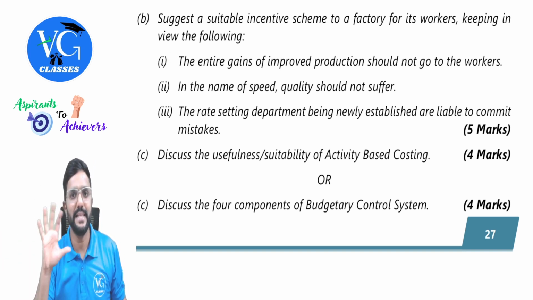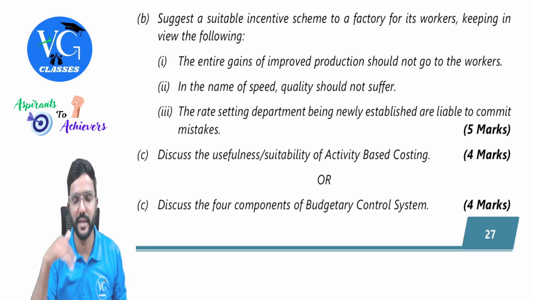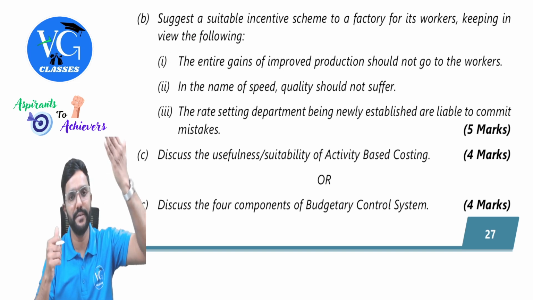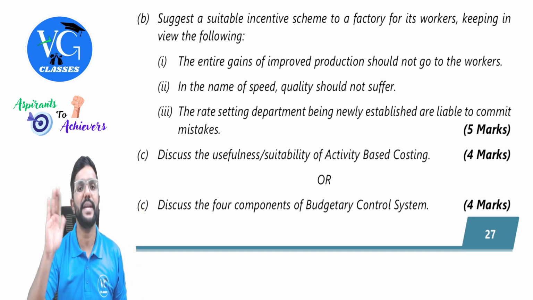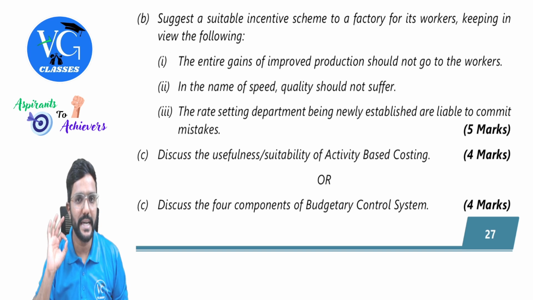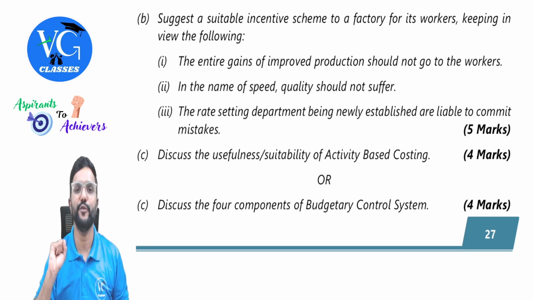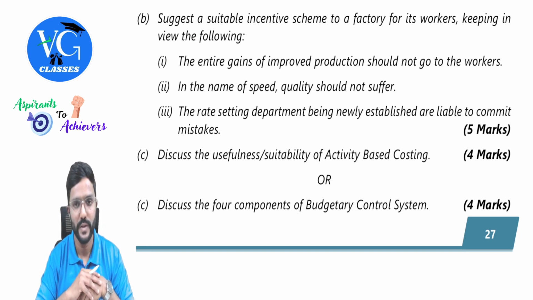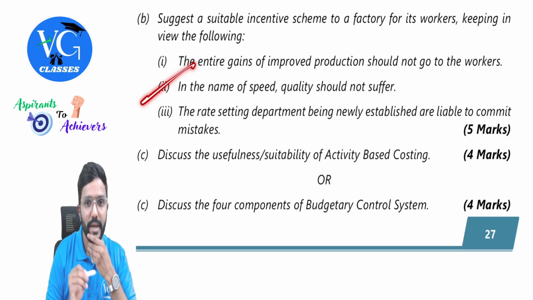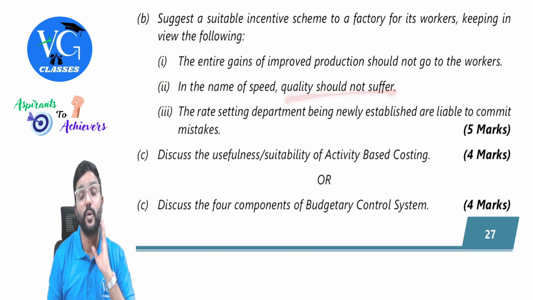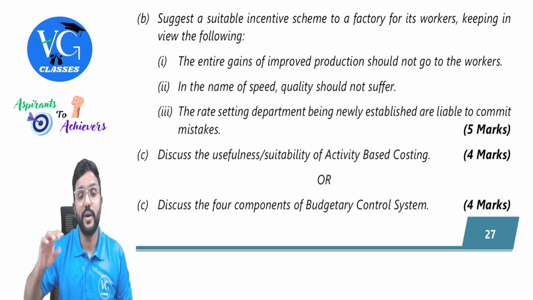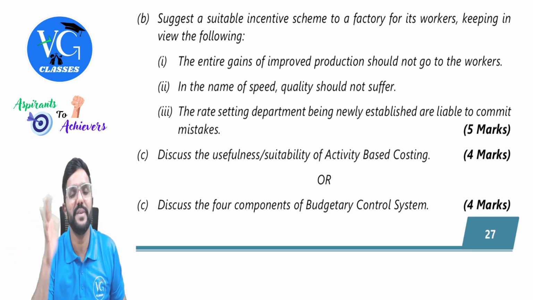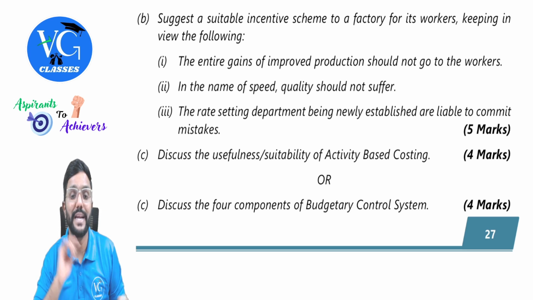No. Under Halsey, only 50% of the time saved will be given as bonus. Whereas under Rowan, we need to use the formula: time saved divided by time allowed into time taken into time rate. So for the entire time saved, bonus will not be paid fully. It will be shared between the workers and the company, guys. Got it? Two, in the name of speed, quality should not suffer. Because if the workers want to get more bonus, they will speed up and try to complete the work as early as possible by compromising on quality. That should not happen.